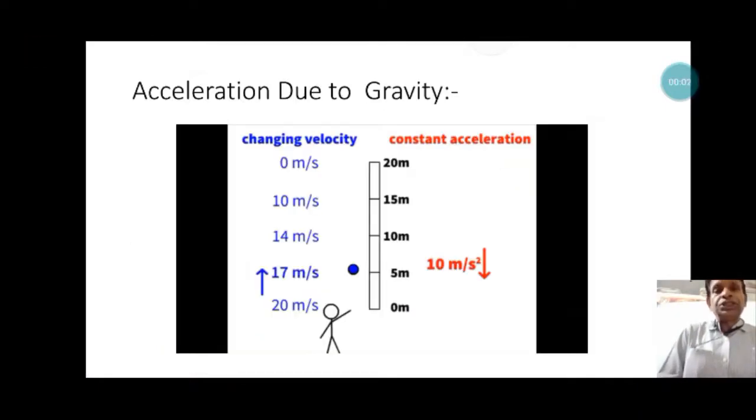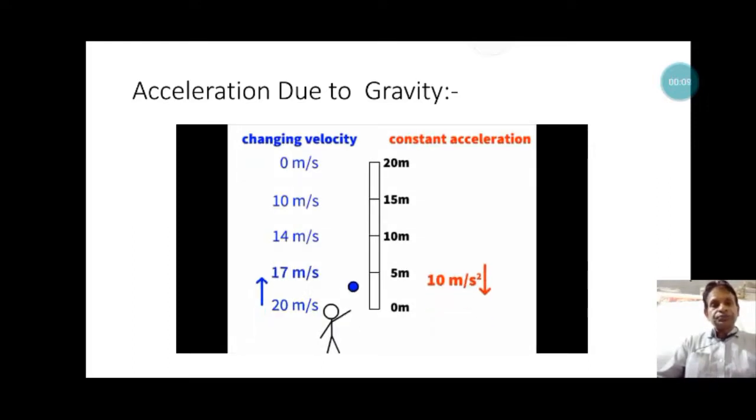Now here we can see the acceleration due to gravity acting on an object when thrown in the upward direction. A video is given here. The acceleration due to gravity is in the direction opposite to the direction of motion of the object when thrown upward, so the velocity of the object is reduced and becomes 0. But when the object is under free fall, the direction of acceleration due to gravity is in the direction of motion, so the velocity of the object is increasing near the surface.